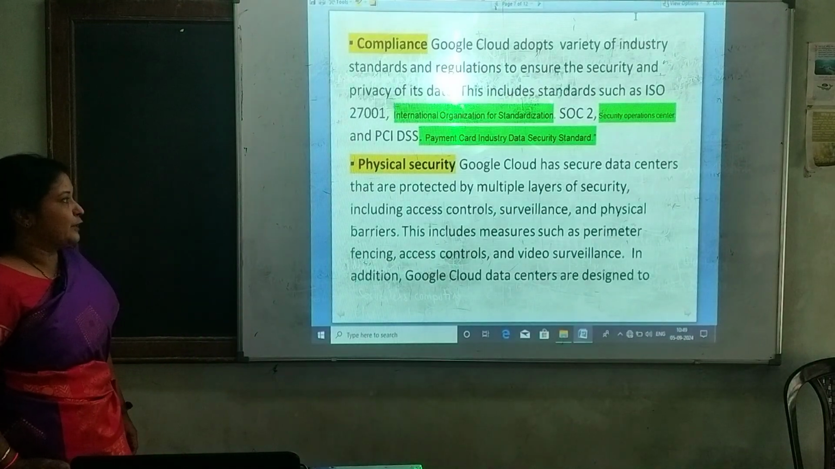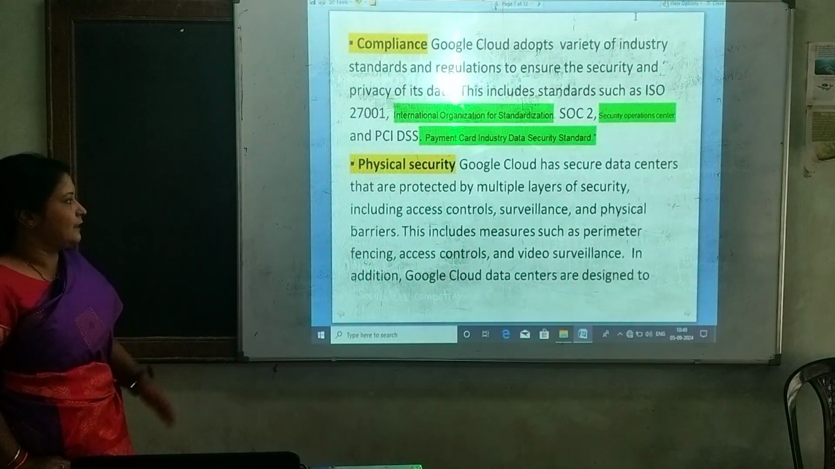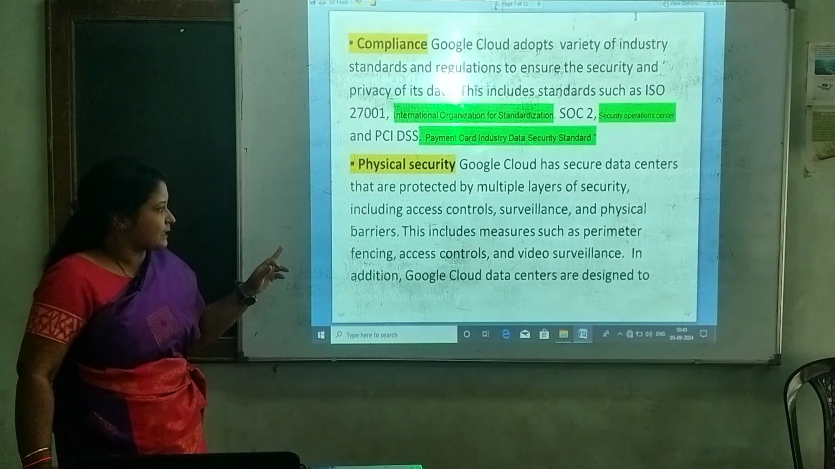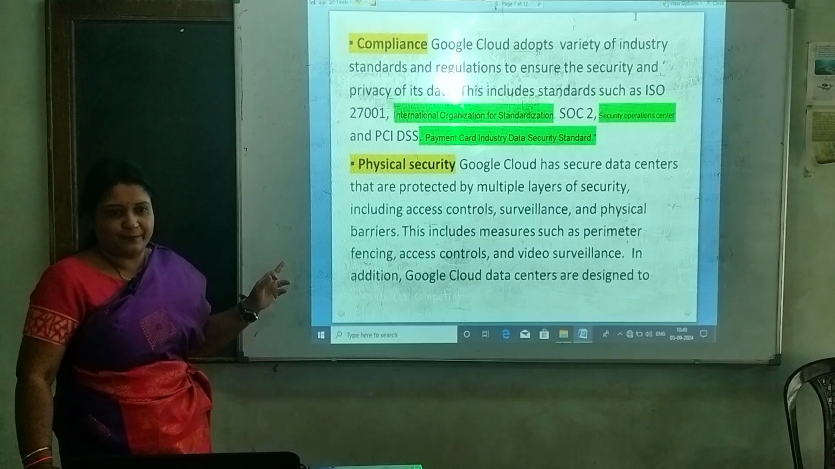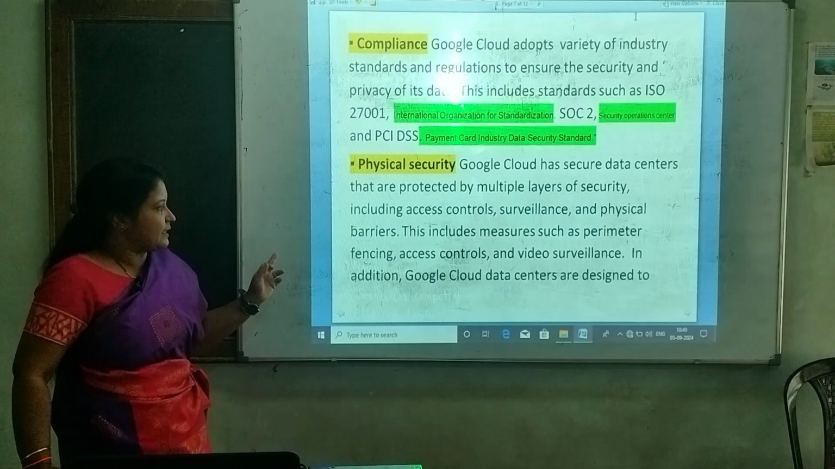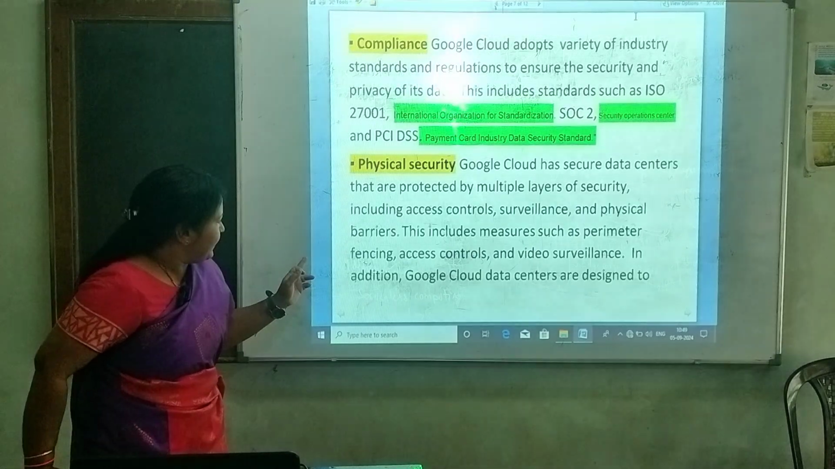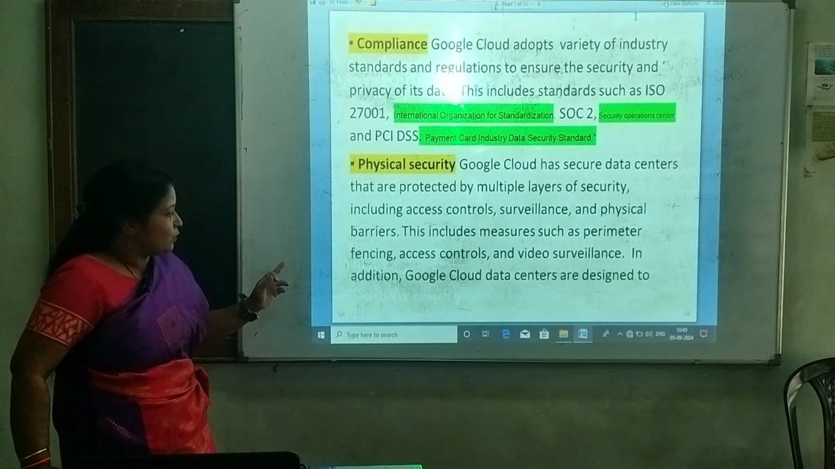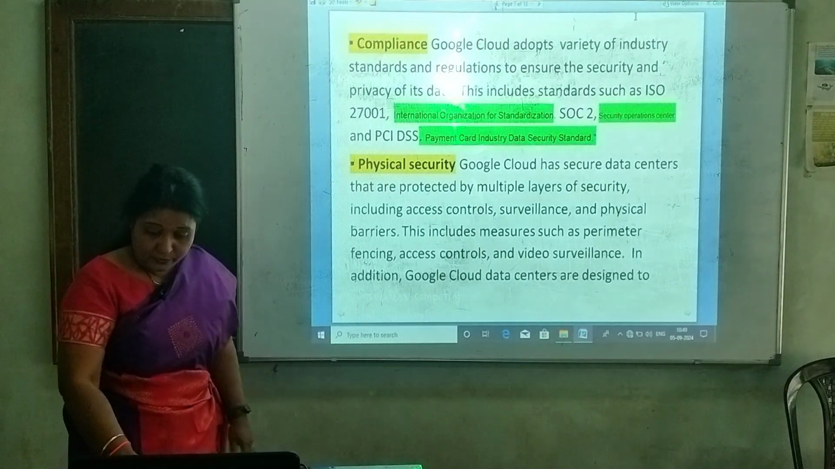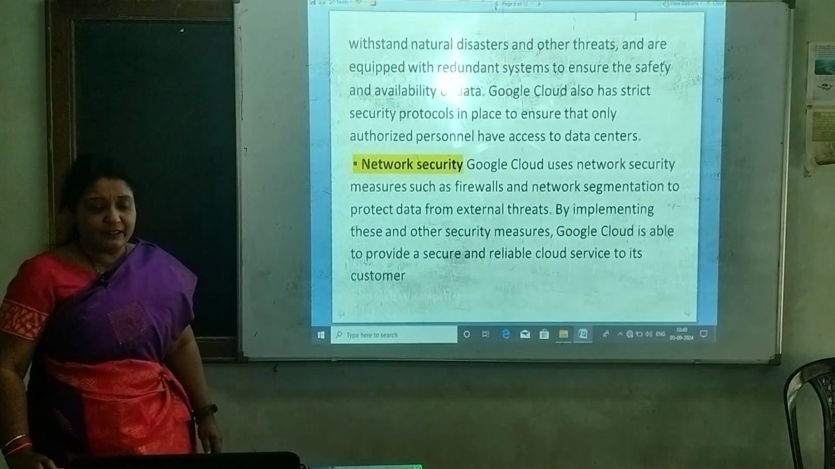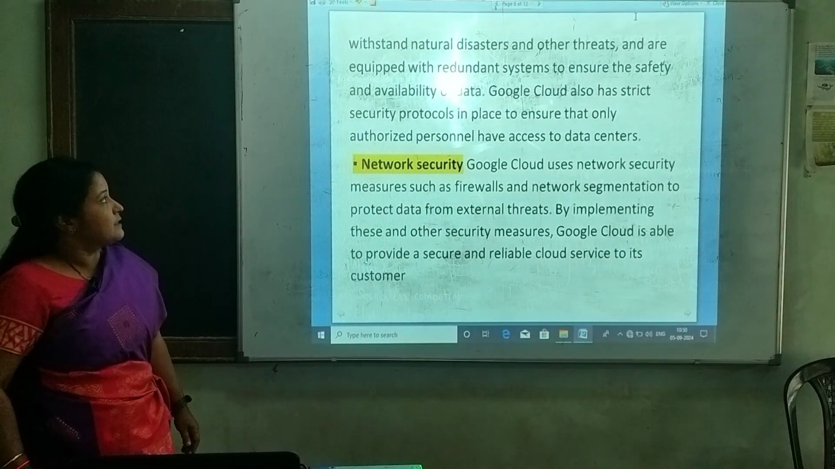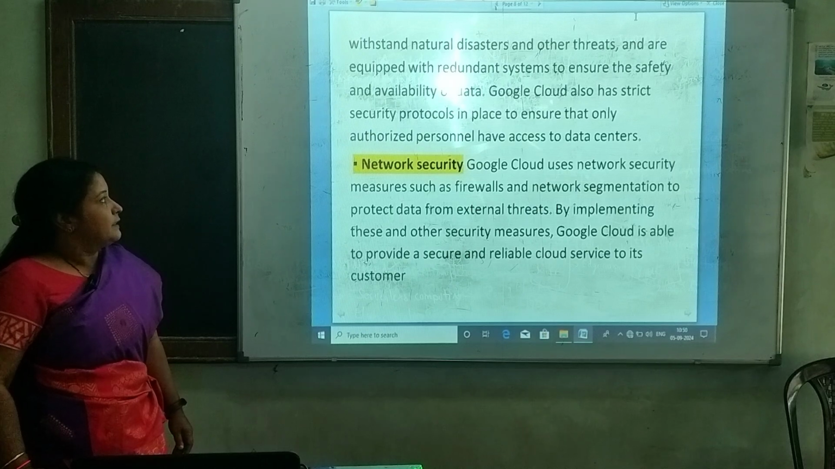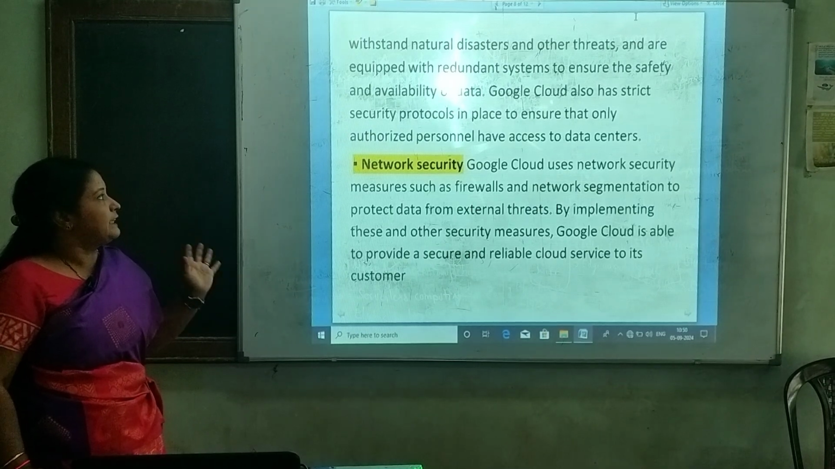Next is physical security. Google Cloud has secure data centers that are protected by multiple layers of security, including access control, surveillance, and physical barriers. This includes measures such as perimeter fencing, access controls, and video surveillance. In addition, Google Cloud data centers are also designed to withstand natural disasters and other threats, and are equipped with redundant systems to ensure the safety and availability of the data.